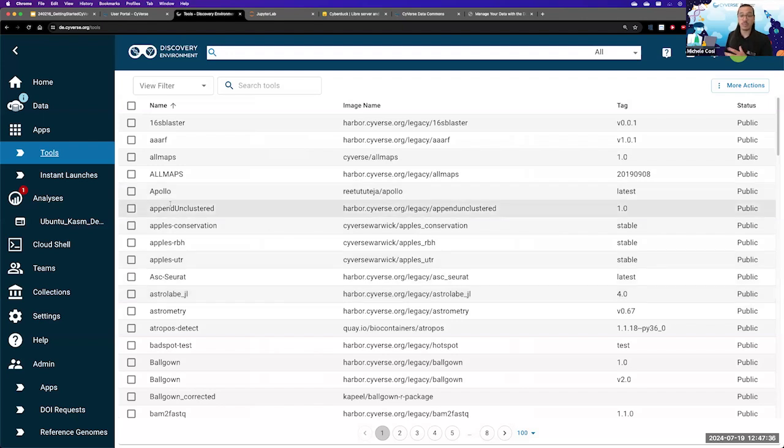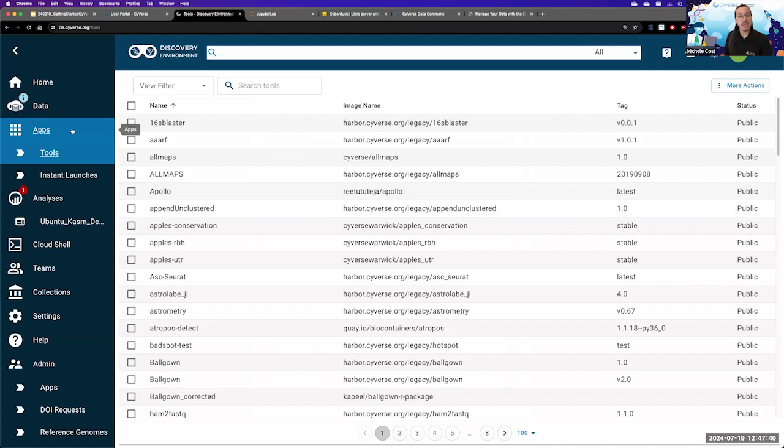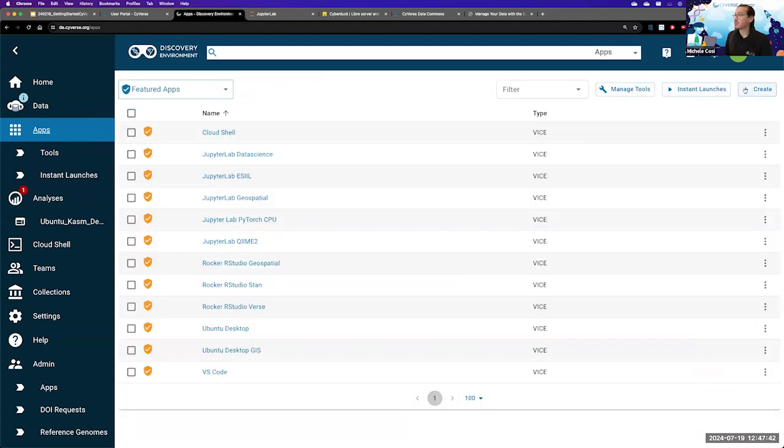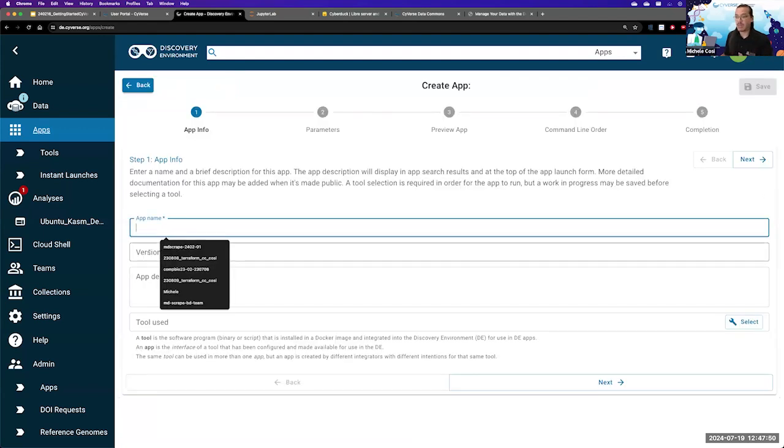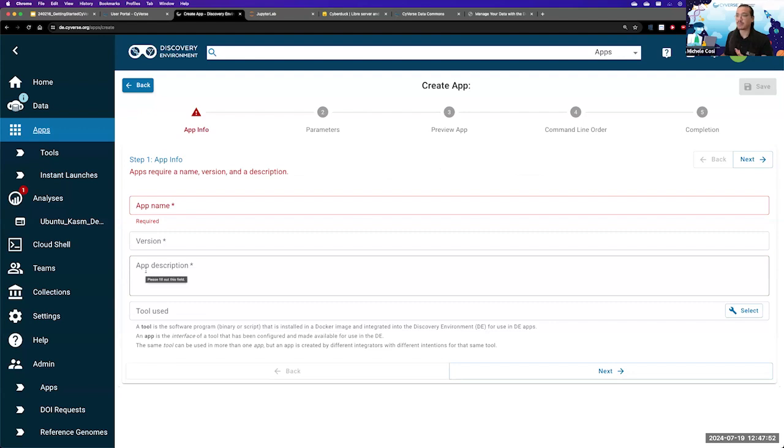Once you have put your container on CyVerse as a tool, you go back to the app tab, click Create, where you can create an app or a workflow. And here you can add your app name, a specific version of your app, a description, and select the tool that you created.